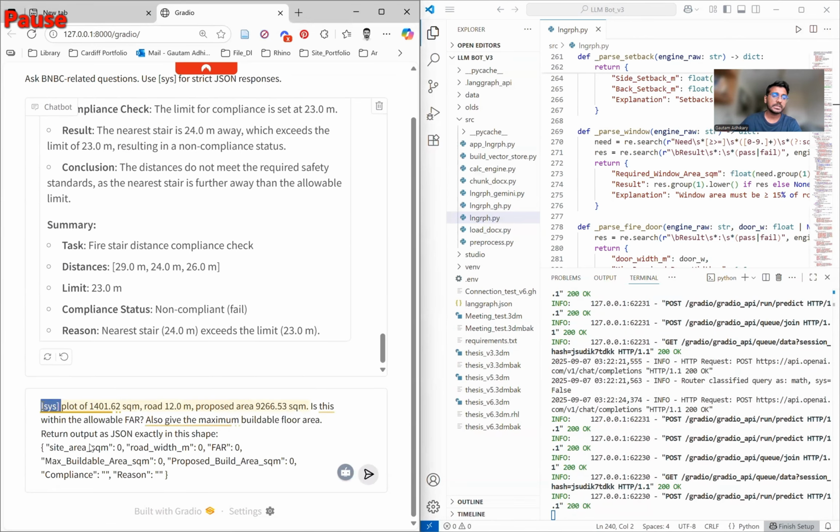And now I'm trying a sys route. If I put a sys in front of it and ask a query like this, the same one I have showed you in the previous slide, let's see what happens.